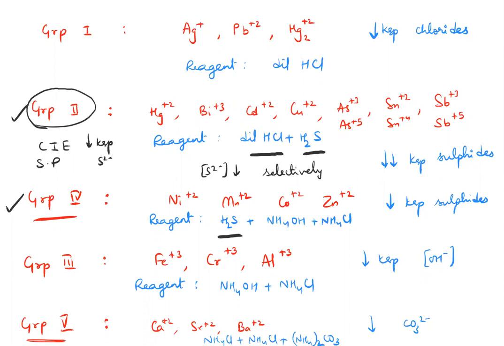A similar question can be asked for group 3 and group 5. What are you precipitating them out as? Hydroxides, because they have low Ksp. And you are trying to maintain a low concentration of hydroxide by using common ion effect, such that the hydroxide ion is less, so that it selectively precipitates only group 3 and not 5 or 4. Otherwise, these would also precipitate as hydroxides. That is why you want to minimize the number of ions in each group, selectively precipitating by maintaining a low concentration of hydroxide.